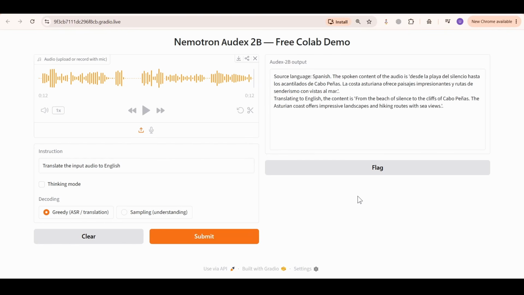Nailed the language ID, and the translation reads naturally. Spanish speakers, graded in the comments, you're a better judge than I am.